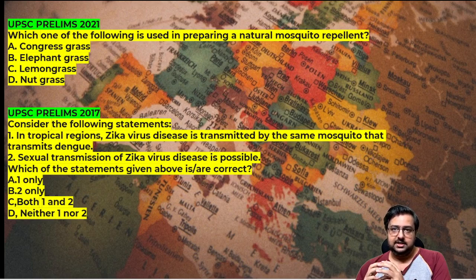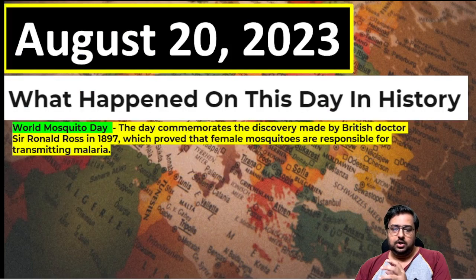So why are we discussing mosquitoes today? Because August 20 is World Mosquito Day. It is observed after a discovery made by a British doctor who proved that female mosquitoes are responsible for transmitting malaria. There is the Anopheles mosquito, and there is another mosquito called Aedes aegypti. You should know exactly which mosquito causes malaria, Zika, dengue, yellow fever and other diseases, because it need not be the same breed of mosquito. Questions at that level have come in UPSC over the years, so you should know that. So today is World Mosquito Day, August 20.